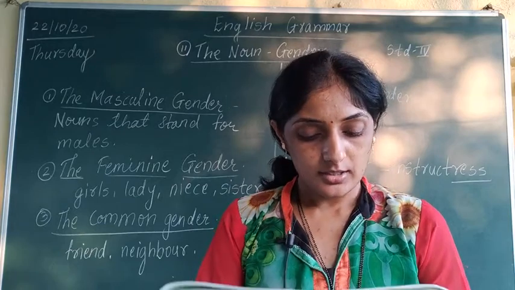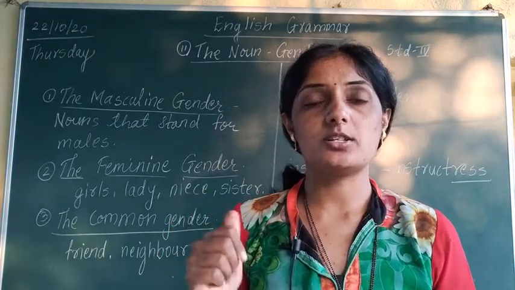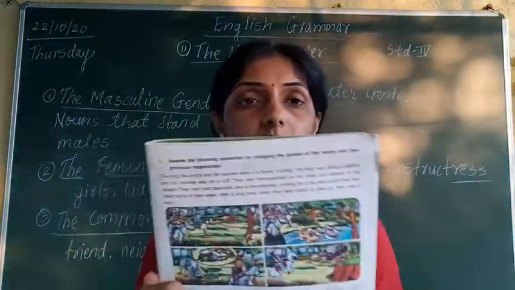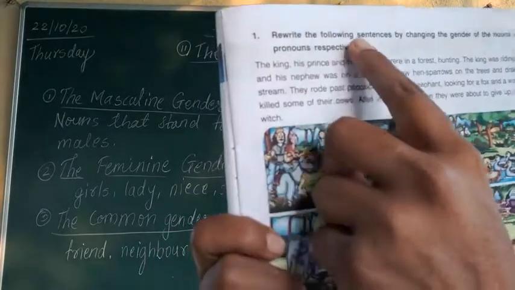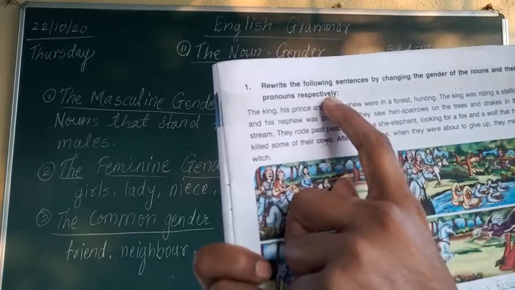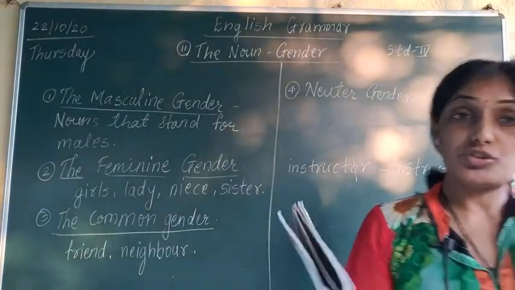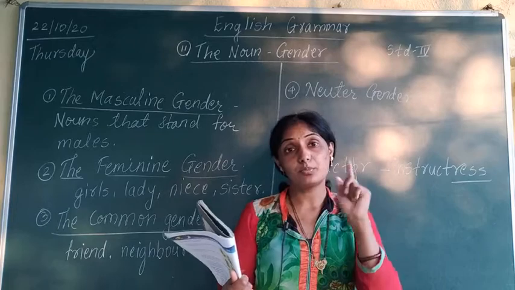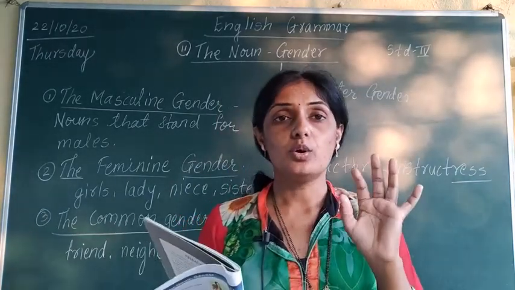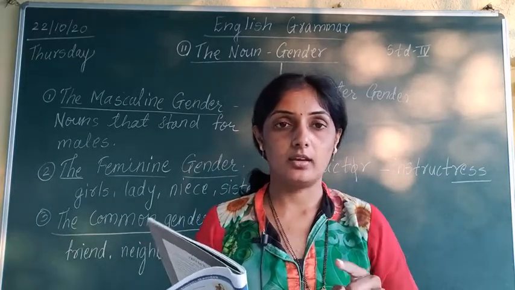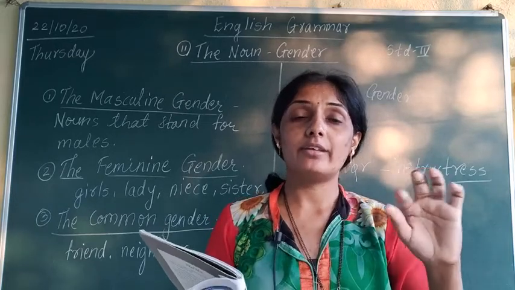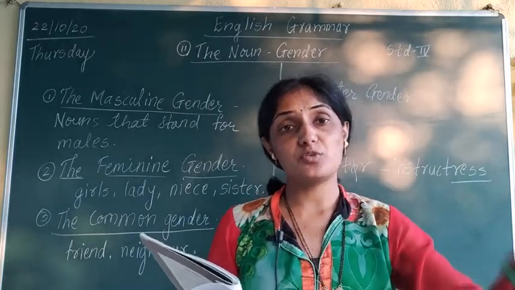And here it is told that there are some masculine and feminine genders that are totally different. In this way we have studied 4 types of genders: masculine, feminine, common and neuter gender. Now here it is told that on the next page, rewrite the following sentences by changing the gender of the nouns and their pronouns respectively. Now what we have to do? We have to change their gender and their pronouns also. Now which words are pronouns? I, we, you, he, she, it, they. These are pronouns. Wherever he is there, what we have to do? We have to write down she.